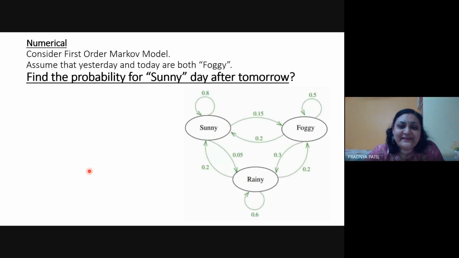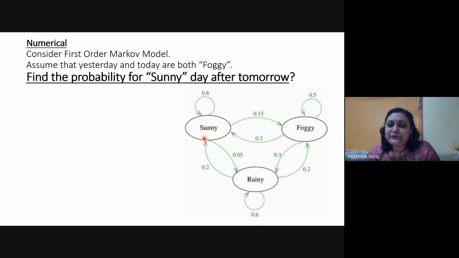Now here is the interesting example. This might be confusing if you are just looking at this, so you need to write it down in your notebooks. This is the first order Markov model. Assume that yesterday and today are both foggy days. So here is the diagram.